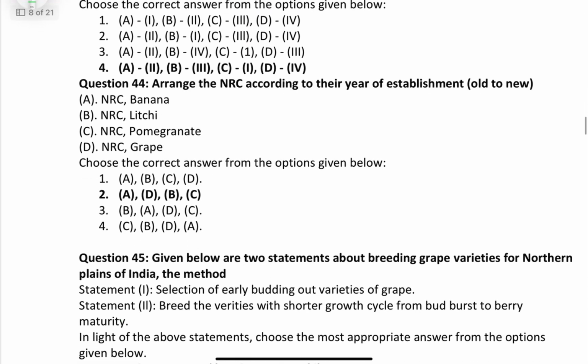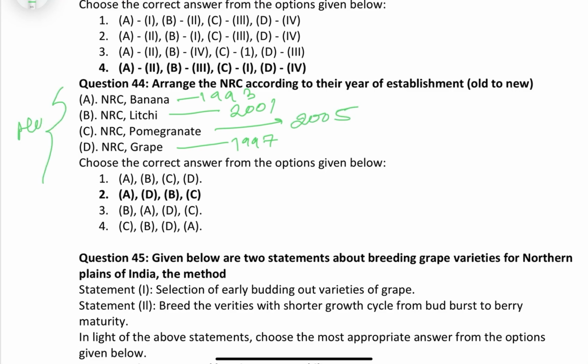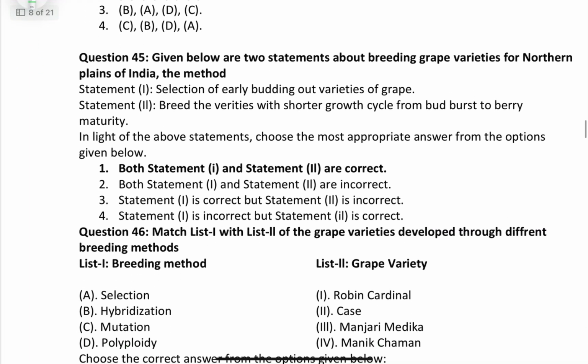Okay. Now in the case of different NRCs and their establishment year, they are asking for old to new. So the oldest one is NRC banana, 1993. Then NRC grape, 1997. Then NRC lychee, I think 2001. Then NRC pomegranate, 2005. Friends, you might remember I have written one book, that is Horticultural Update, where I have mentioned all the institution development. There I have mentioned different years. New edition is going to come soon, so we will have most of the latest information of the different institution in horticulture.